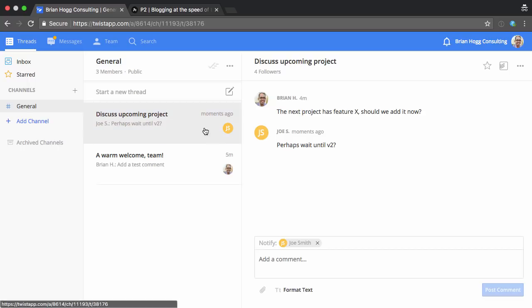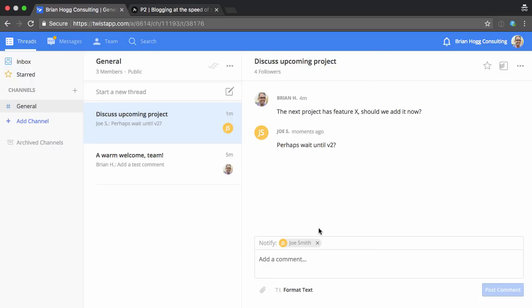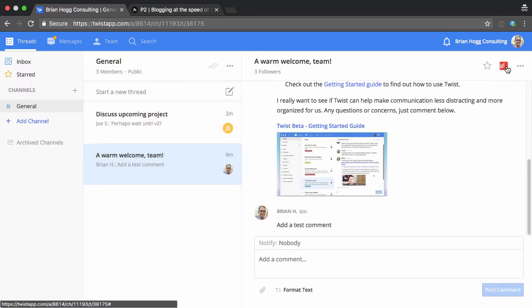So you're okay, I want to go in and check it every once in a while, but I don't want to be notified of any messages within that thread, maybe just because it doesn't apply to me as much. So threads attached to me. So there might be some way of removing that notification and removing myself from a thread, but I'm not seeing that right now.